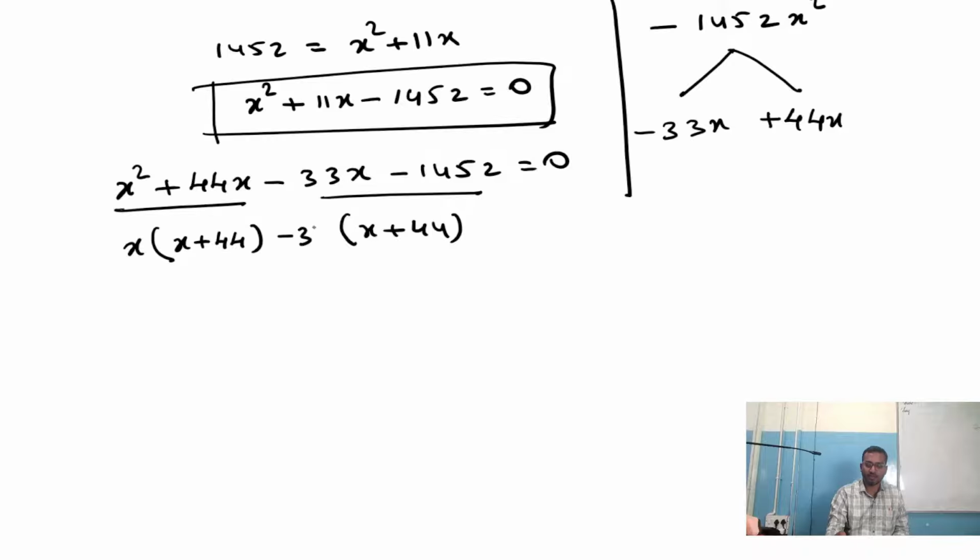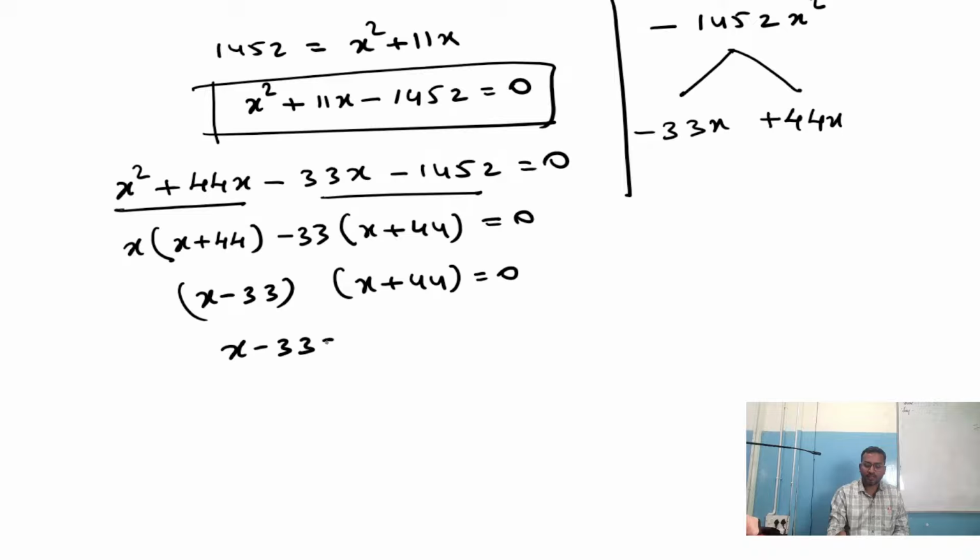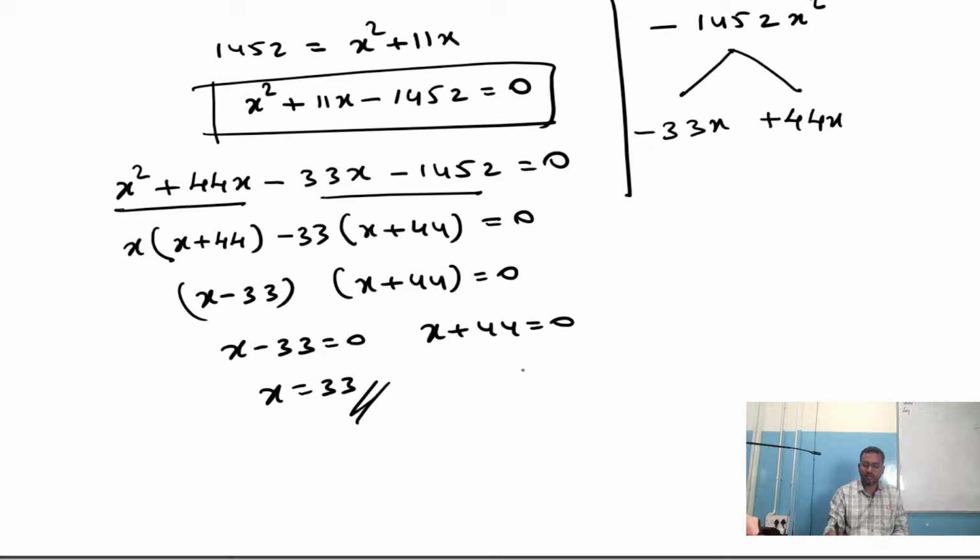Minus 33 outside, write it here. Then multiply, you'll get the same answer. Minus into plus is minus 33x, minus into plus minus 33 into 44 is 1452, that is equals to 0. Then outside term is x minus 33, inside term is x plus 44, that is equals to 0. Then x minus 33 is equals to 0, x plus 44 is equals to 0, then x is equals to 33 and x is equals to minus 44.